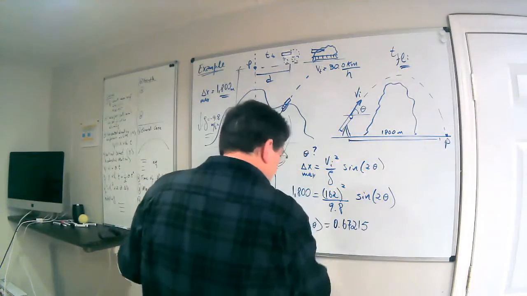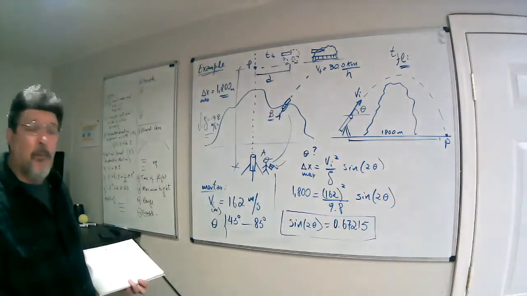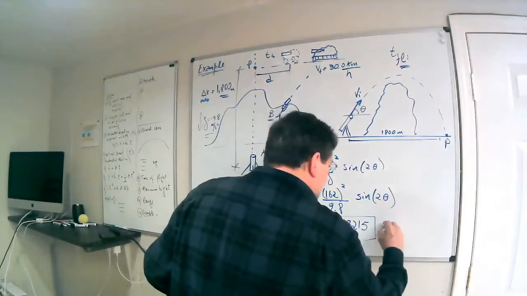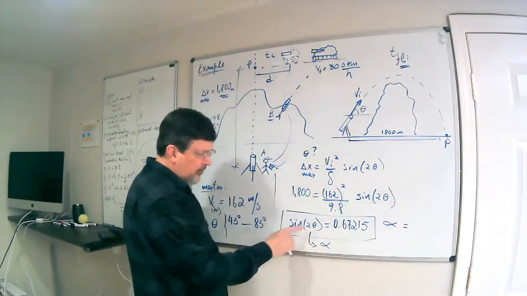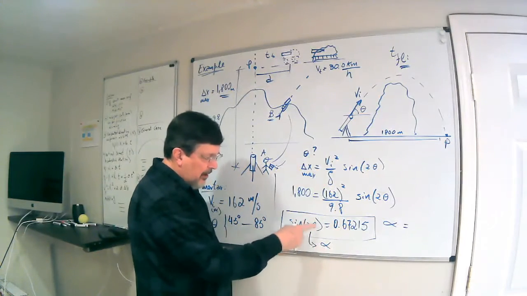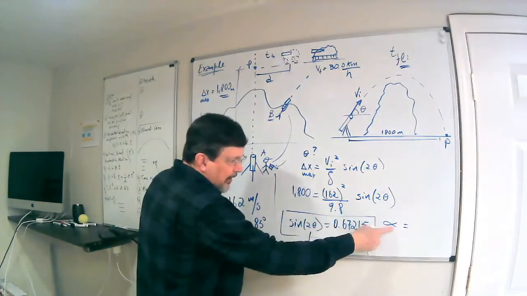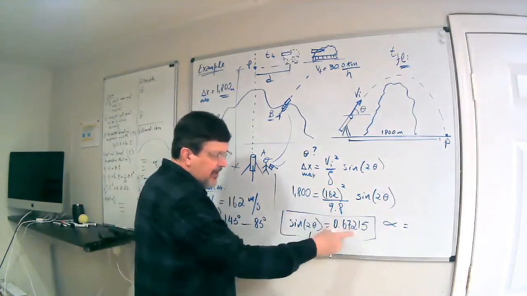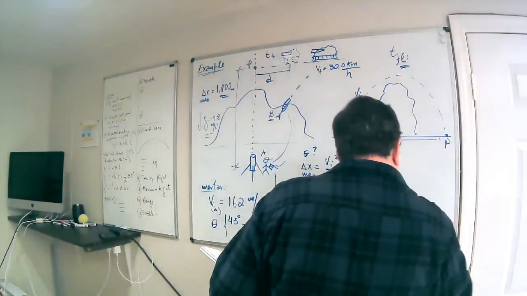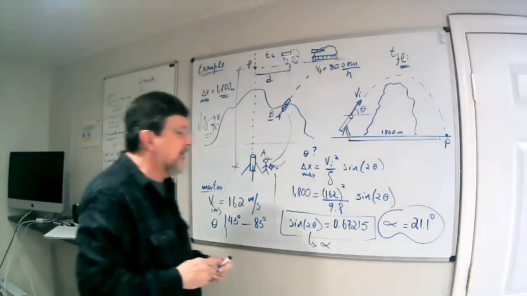The sine of 2 theta is 0.67215, right? If we call 2 theta alpha, we can use our calculator and do the sine minus 1 of this and get the angle alpha. Doing that, sine minus 1 of this, we get for alpha 21.1 degrees. Okay, so I got 21.1 degrees.